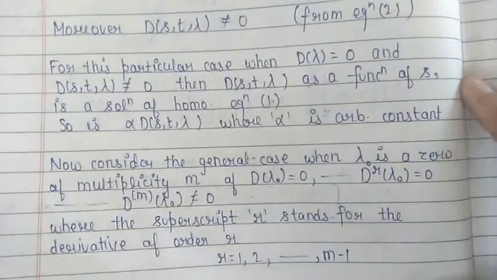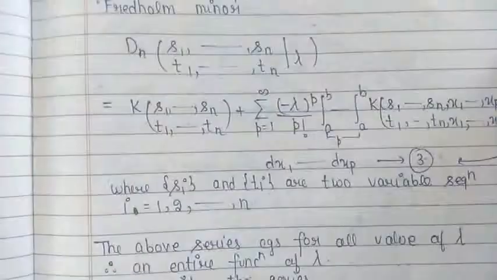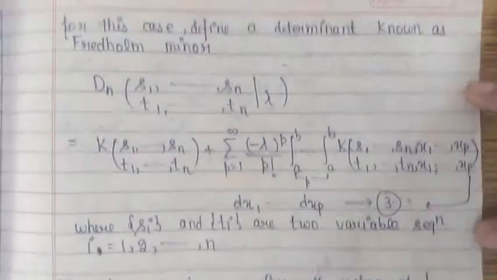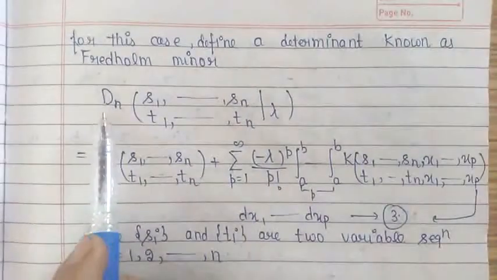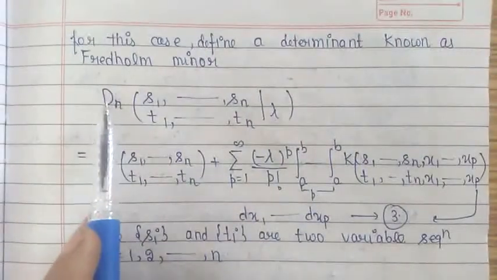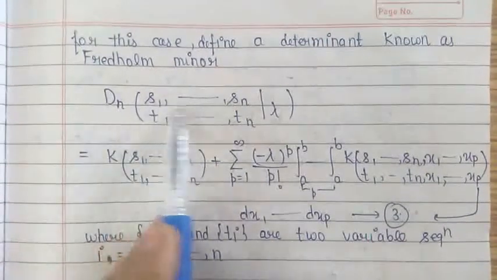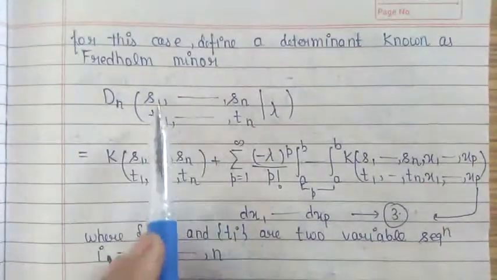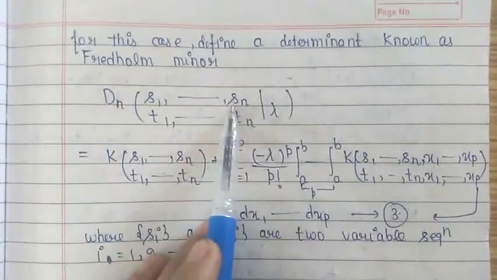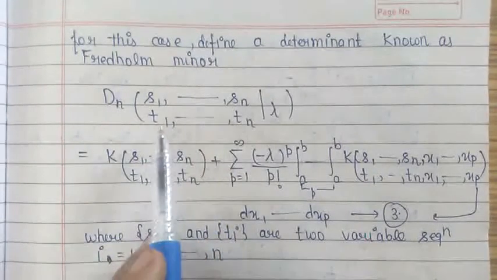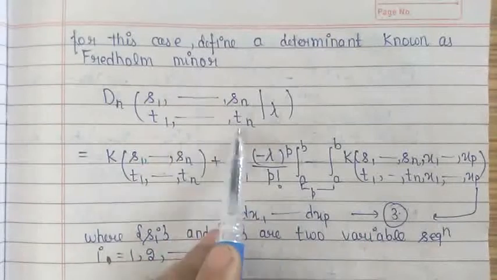So for this case we will define a determinant which is called the Fredholm minor. We have defined a minor which we have denoted by Dn. In the upper sequence, we have the variables s1, s2, s3, up to sn, and in the lower sequence, we have the variables t1, t2, t3 up to tn.